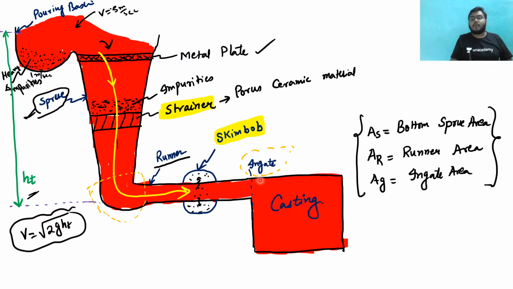Then the pure molten metal is poured into the mold cavity, and then we are getting a very nice and good casting. So this is the thing that we have seen.